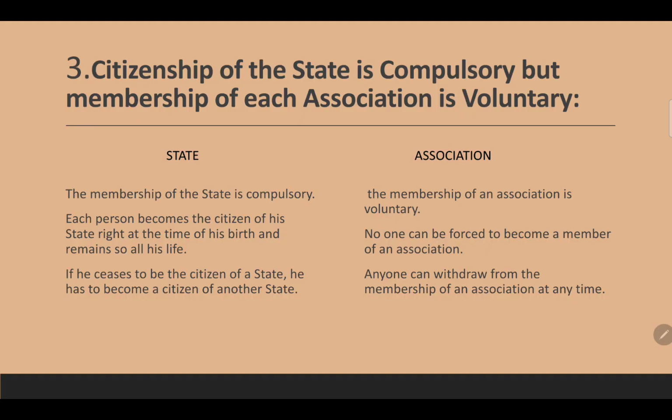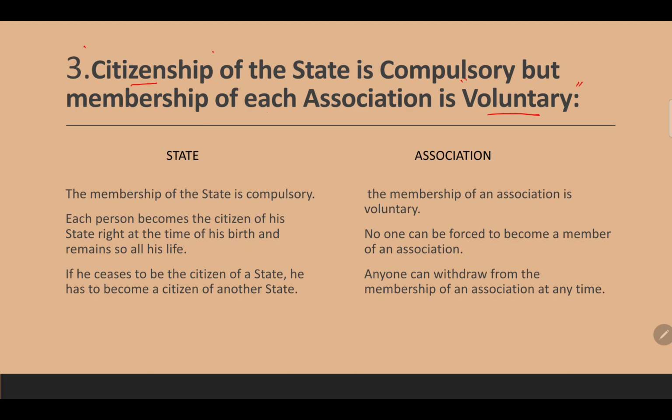Now let's go to point number 3. Citizenship of a state is compulsory, but the membership of each association is voluntary. You need to fragment this statement and break it down to understand it. It simply says that citizenship of a state is compulsory, but membership of each association is voluntary. I have already discussed the meaning of voluntary. Now I want to make clear the idea of what is citizenship.